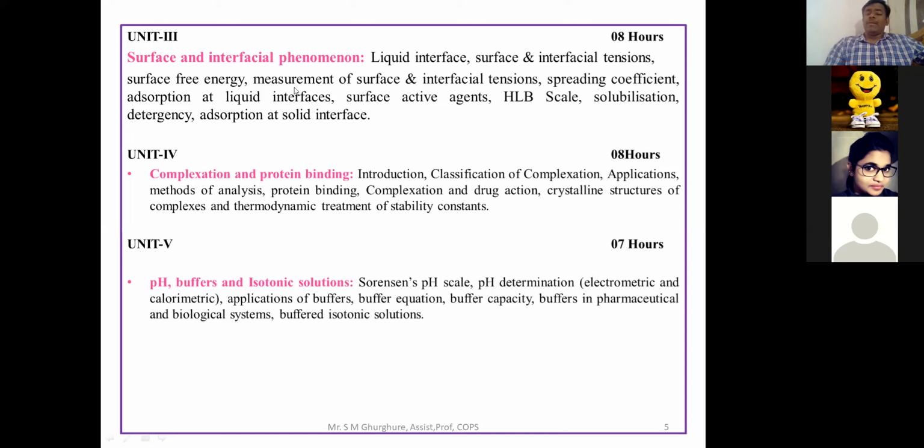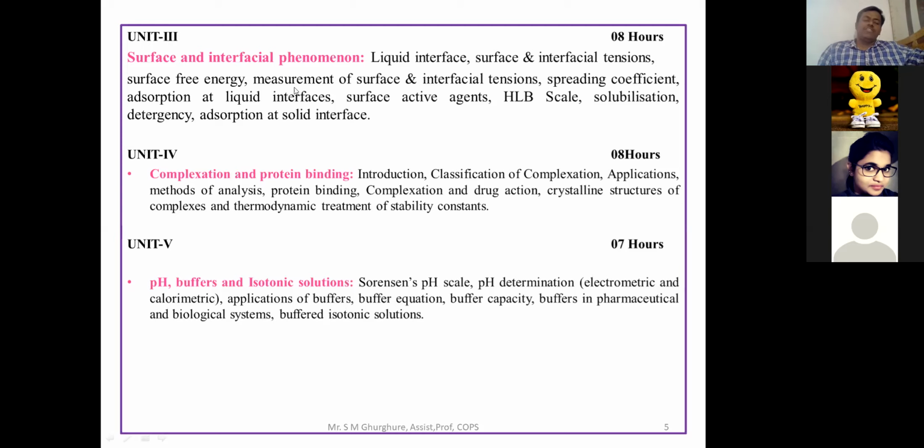Then again, afterwards, spreading coefficient. Suppose you have to take water and put it on the surface of a glass, then what happens? The water will spread over the surface. At that time you have to determine the contact angle, how the liquid is going to spread on the surface. Particularly you go for the adhesiveness of the liquid, as well as the cohesiveness of the liquid. That part we are going to study here.